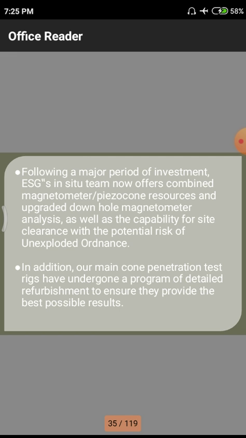Next one: following a major period of investment, ECG Institutum now offers a combined magnetometer and upgraded downhole magnetometer analysis, as well as the capability of site clearance with potential risk of unexploded ordnance. That means here we have a magnetometer.